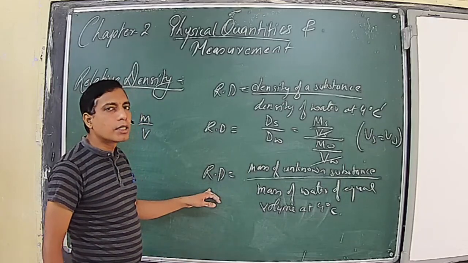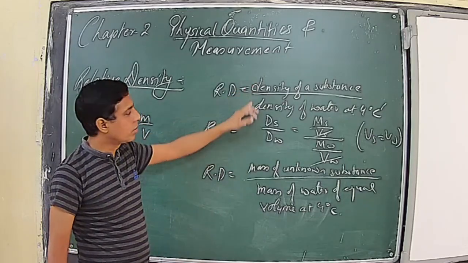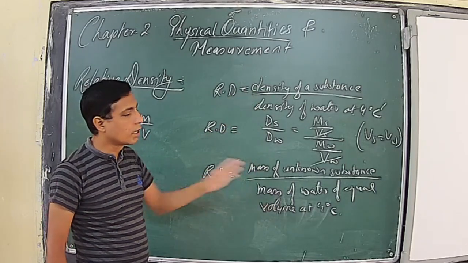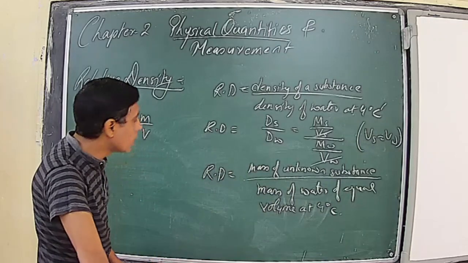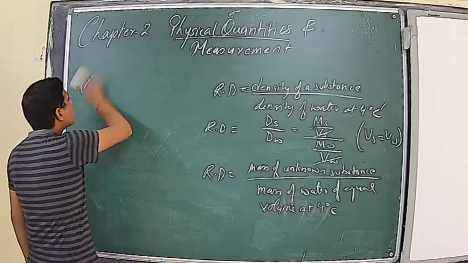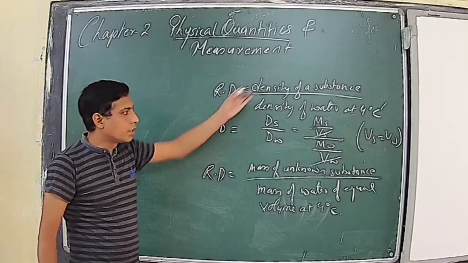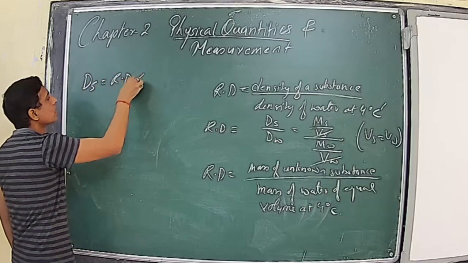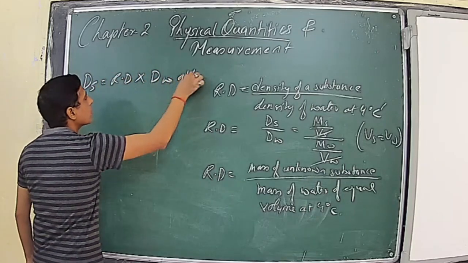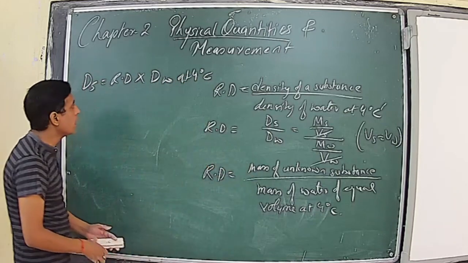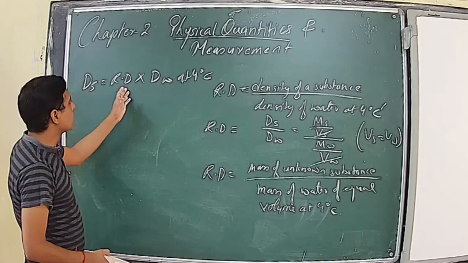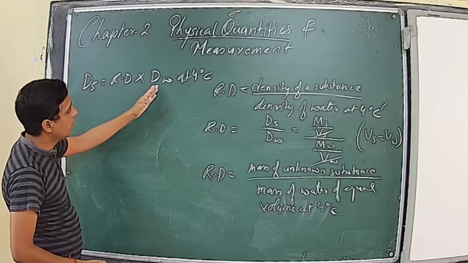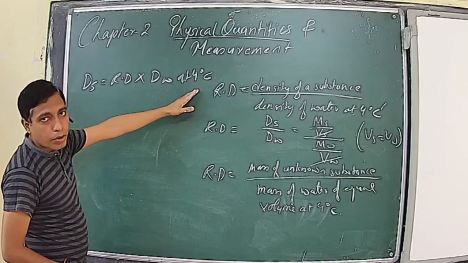So relative density can be calculated if you know the density of any substance and the density of water, or the mass of the unknown substance and the mass of an equal volume of water at 4 degrees Celsius. From here, if the relative density of any substance is given, we can find its density. If you cross multiply, the density of a substance is equal to the relative density multiplied by the density of water at 4 degrees Celsius.